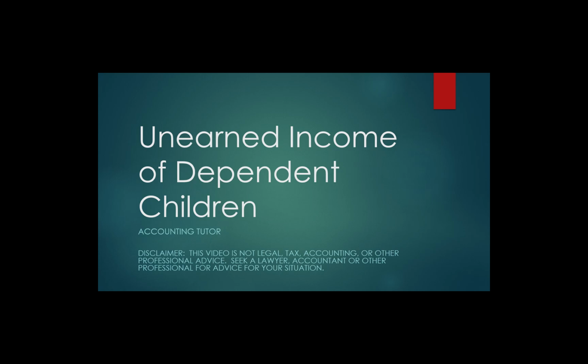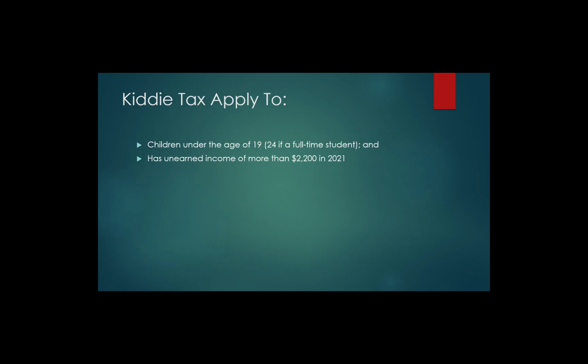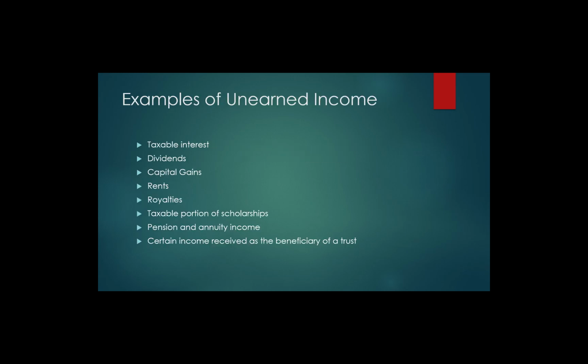To reduce the tax savings that resulted from shifting income from parents to children, the net unearned income of certain children is taxed using special rules. Again, this provision is sometimes referred to as the kiddie tax, and it applies to any child who is under 19, or 24 if they're a full-time student, and has an unearned income of more than $2,200 in 2021. A couple of things to consider. Again, unearned income includes taxable interest, dividends, capital gains, rents, royalties, taxable portions of scholarships, things like that.